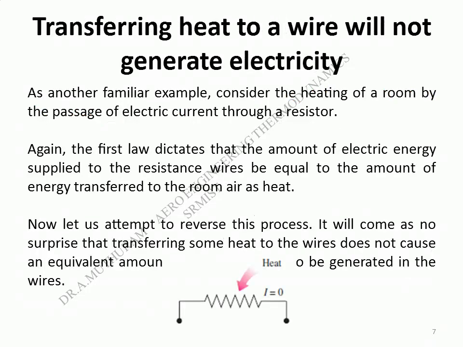Transferring heat to a wire will not generate electricity is another familiar example. Consider the heating of a room by the passage of electric current through a resistor. Again, the first law dictates that the amount of electric energy supplied to the resistance wires be equal to the amount of energy transferred to the room air as heat. Now let us attempt to reverse this process. It will come as no surprise that transferring some heat to the wires does not cause an equivalent amount of electric energy to be generated in the wires.